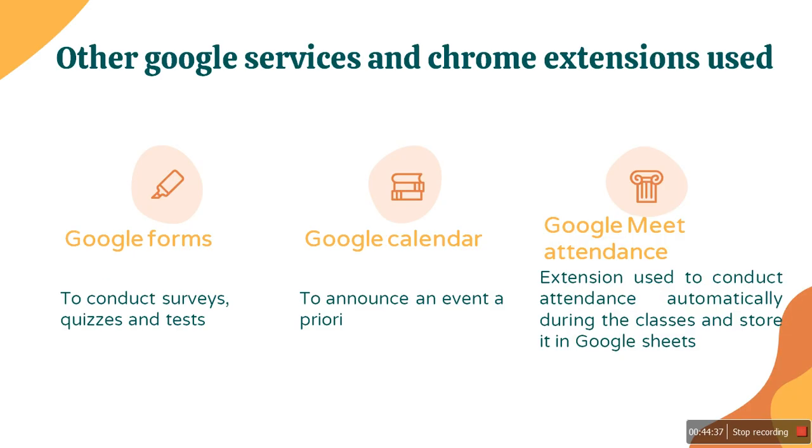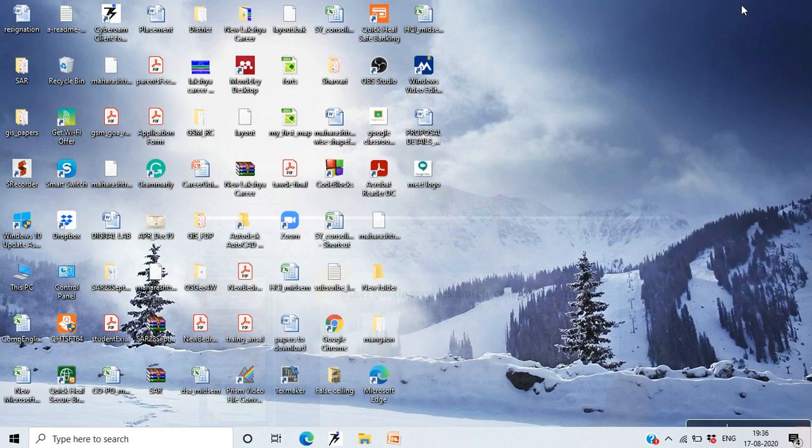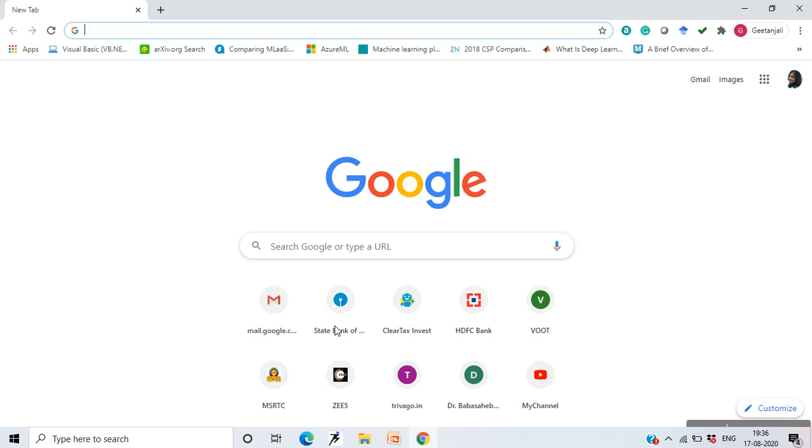Okay, then I have also told you about which extensions I used, like Google Forms, Google Calendar. Yeah, Google Calendar is the one that I wanted to show you. Wait. Google Calendar. It was there actually in the Google Classroom. You can add an event through the Google Classroom.